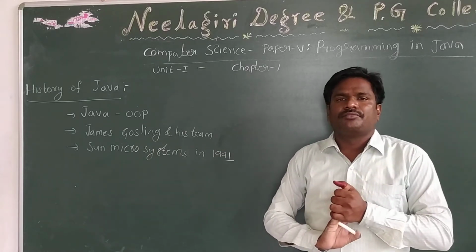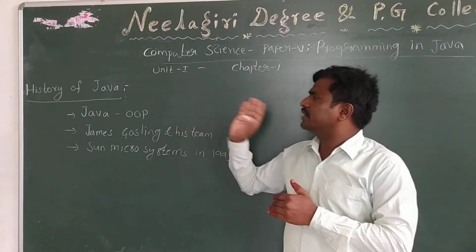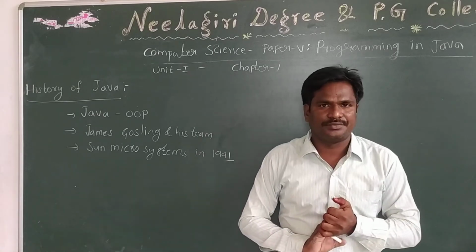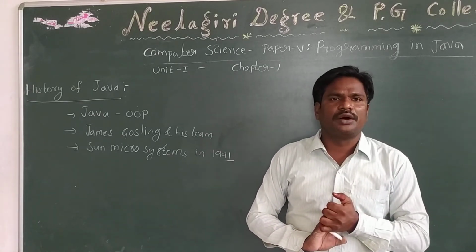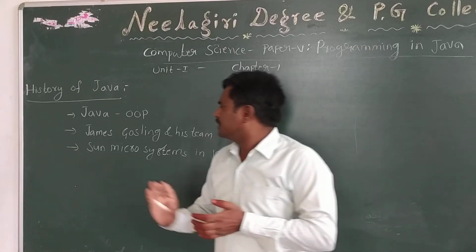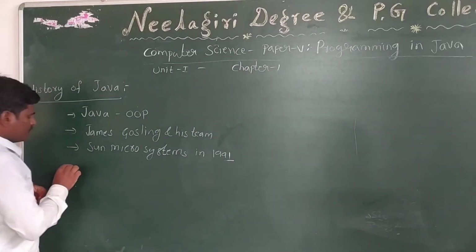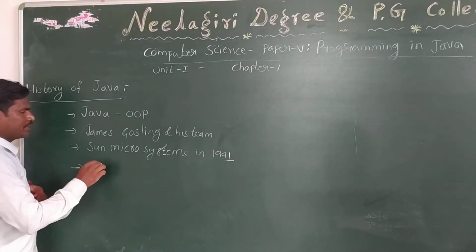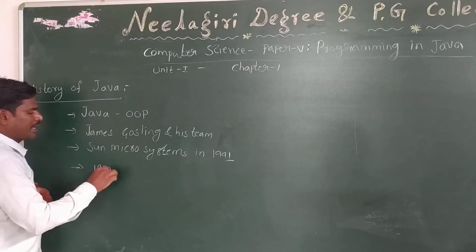So why did they invent the Java programming language? Sun Microsystems got a project in 1989.